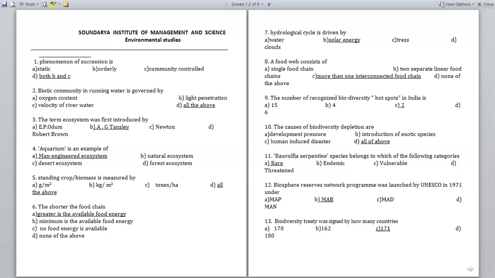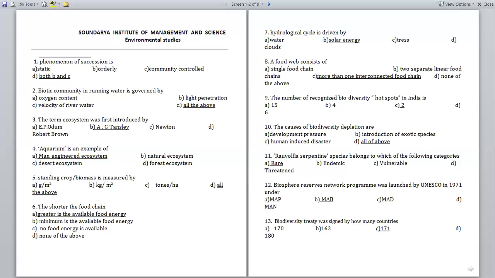And eighth one, a food web consists of option A, single food chain; option B, two separate linear food chains; option C, more than one interconnected food chain; option D, none of the above. Already you know it from the classrooms. So what do you mean by food web? A food web is more than one interconnected food chain.